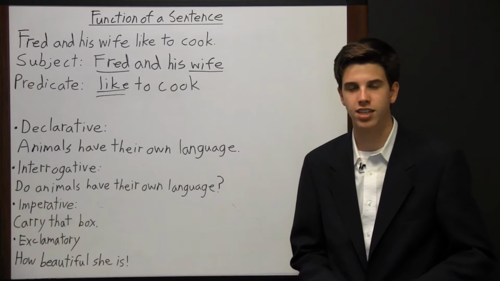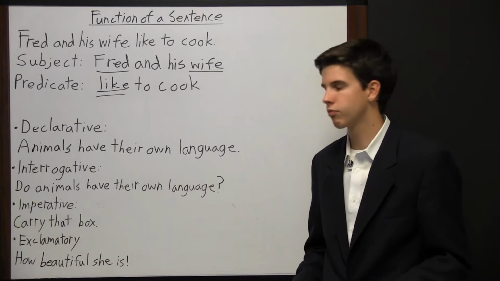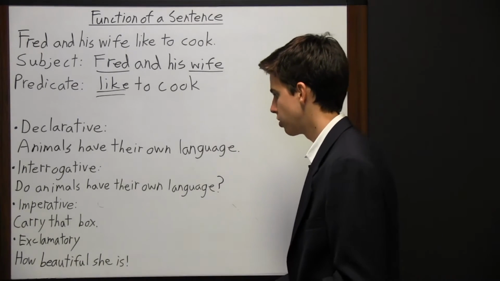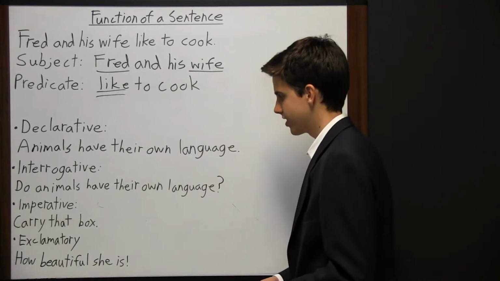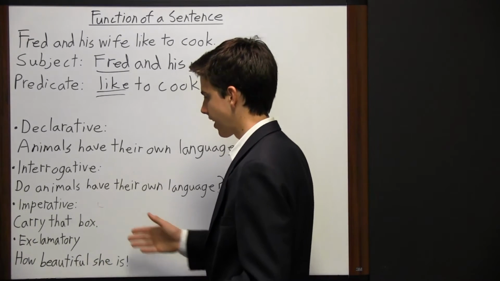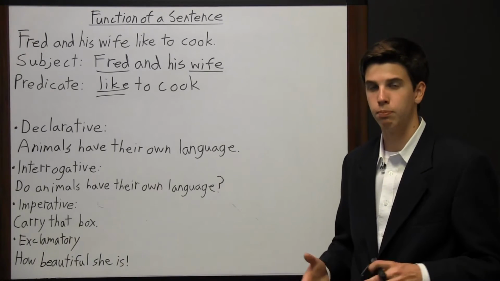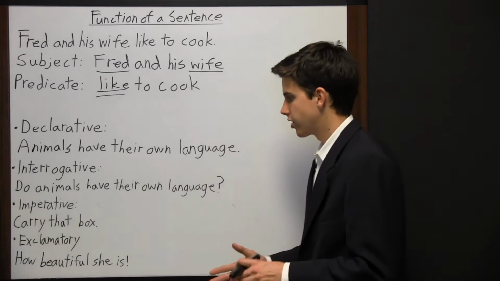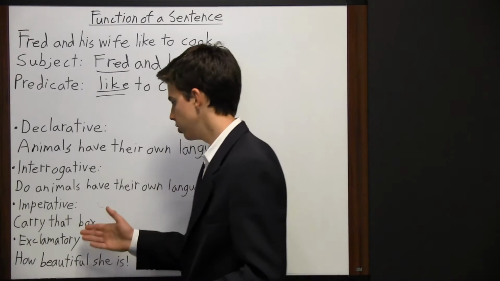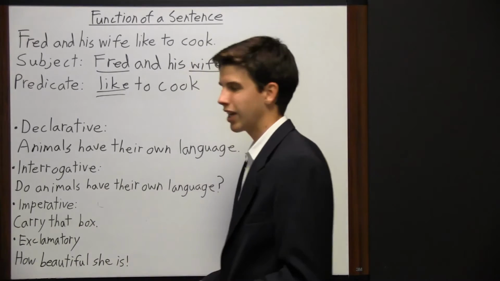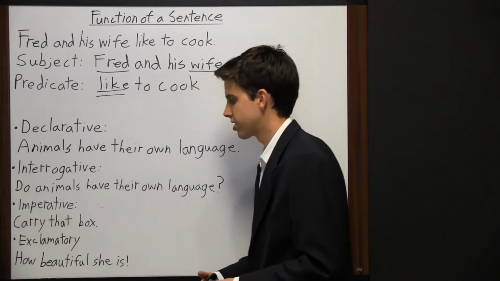An imperative sentence gives a command or makes a request, and it ends with a period or an exclamation point. Like here we have carry that box. Now you may be thinking that this sentence does not have a noun in it acting as the subject. Well, many times in imperative sentences, there is an understood you as the subject. So we actually could write this sentence as you carry that box. But we can leave you out and just write carry that box, and we know that the subject is actually you.